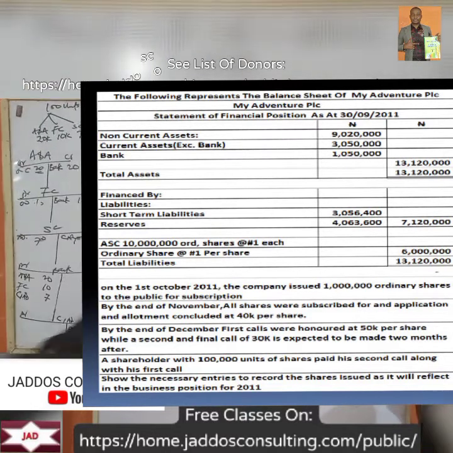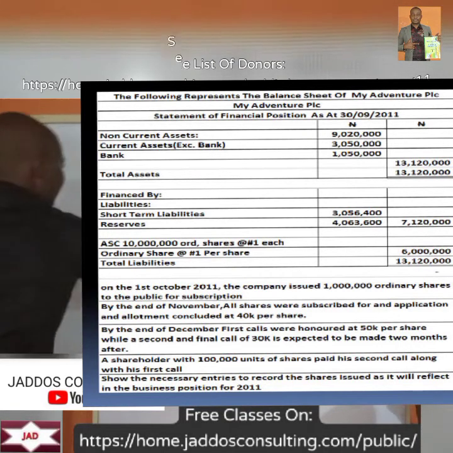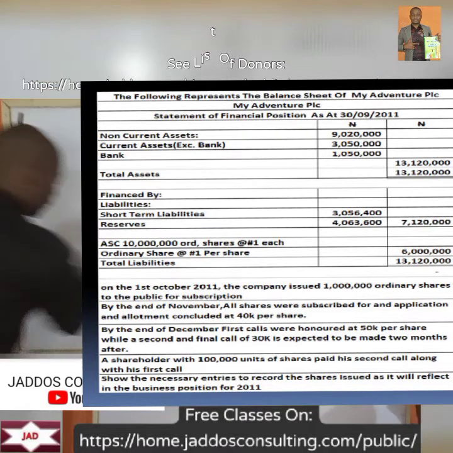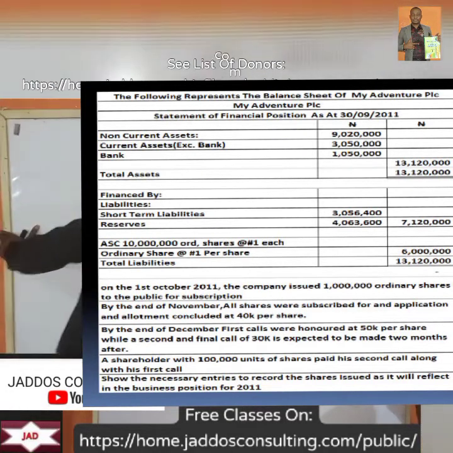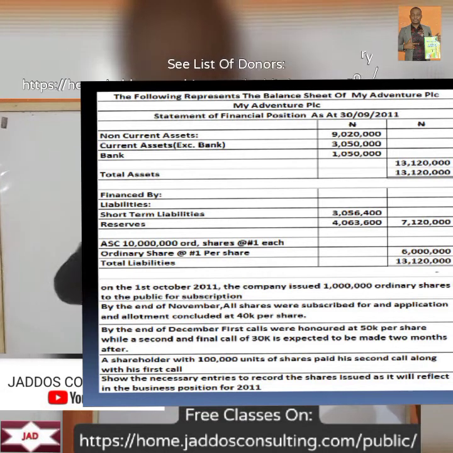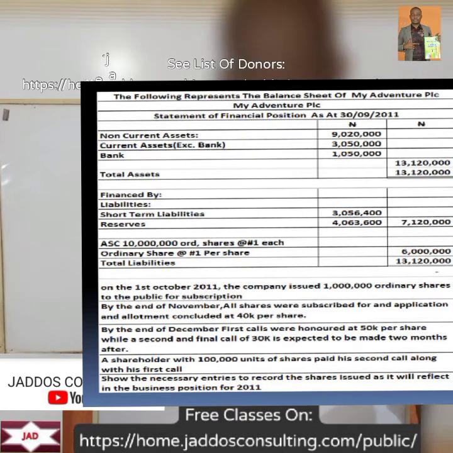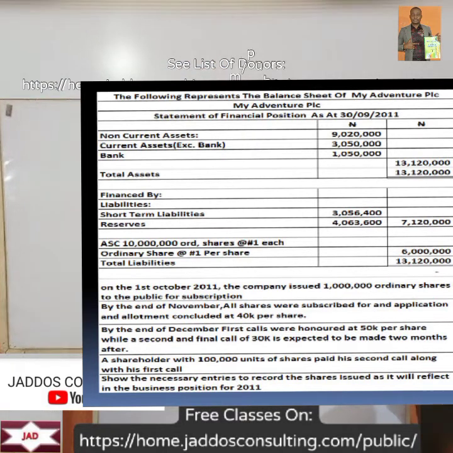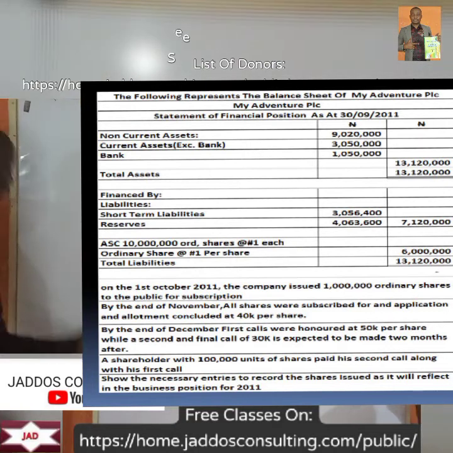What they are saying here is that shares were issued and then there's a dating for the instrumental payment. So we're going to be looking at that now. So what do we have here?